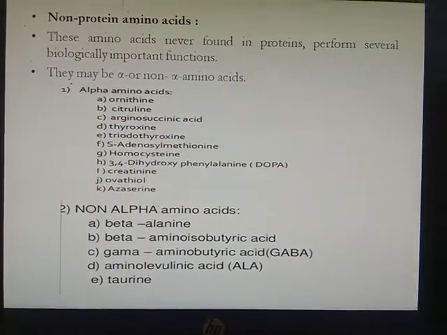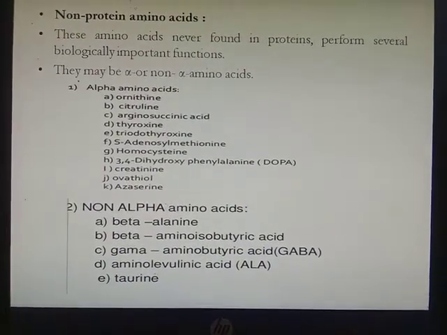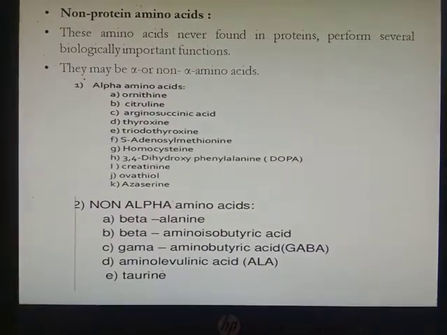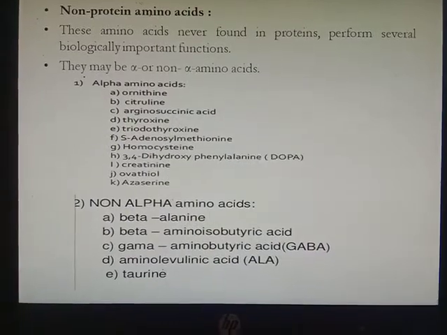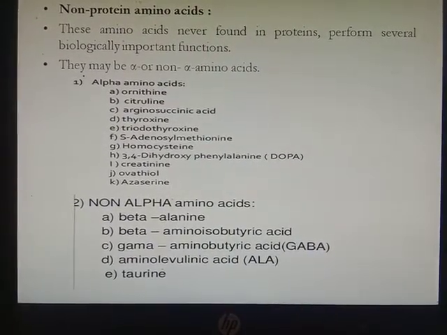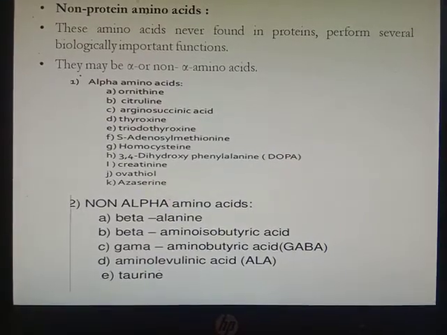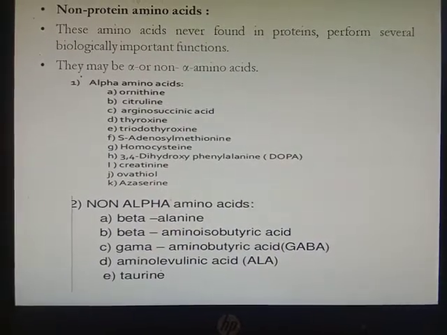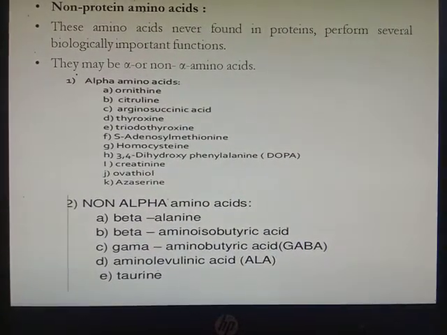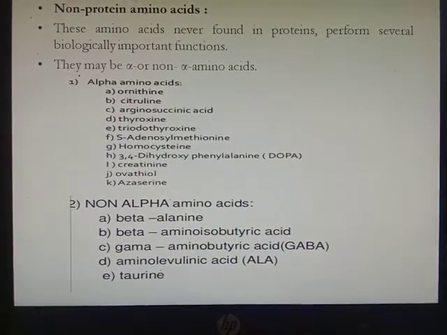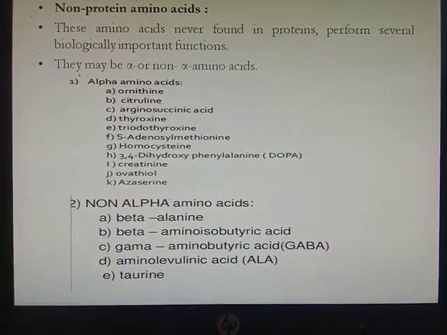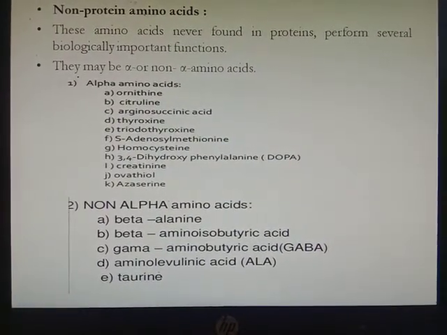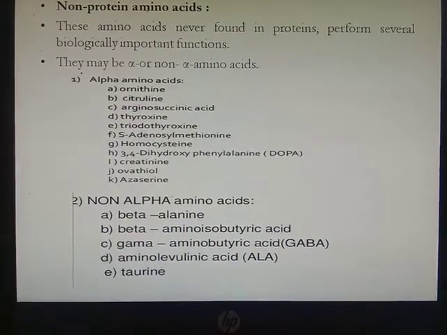Then non-protein amino acids. Non-protein amino acids are amino acids that are never found in protein but perform several biologically important functions. They are further classified into alpha amino acids and non-alpha amino acids. The alpha amino acids which are not found in protein are ornithine, citrulline, argininosuccinic acid, thyroxine, triiodothyronine, S-adenosylmethionine, homocysteine, then DOPA, creatinine, ovothiol, azathioprine. Then non-alpha amino acids include beta-alanine, beta-aminoisobutyric acid, GABA (gamma-aminobutyric acid), aminolevulinic acid and taurine.